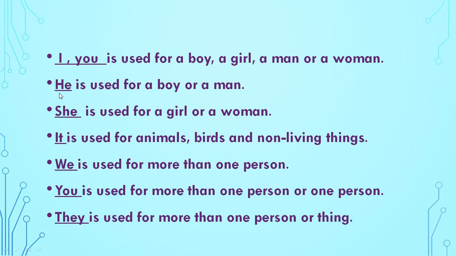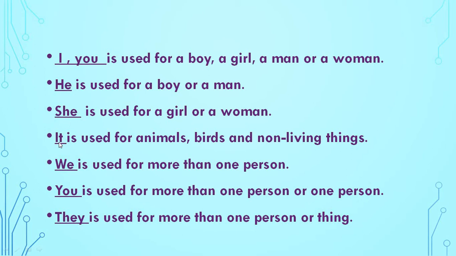Understood this? Yes. Then when we have to use he, we will use he for a boy or a man. See, when it is used for a boy, it is used for a man. Understood this? She is used for a girl or a woman.